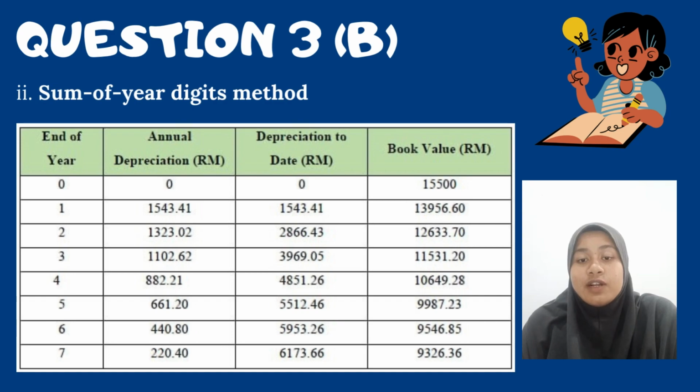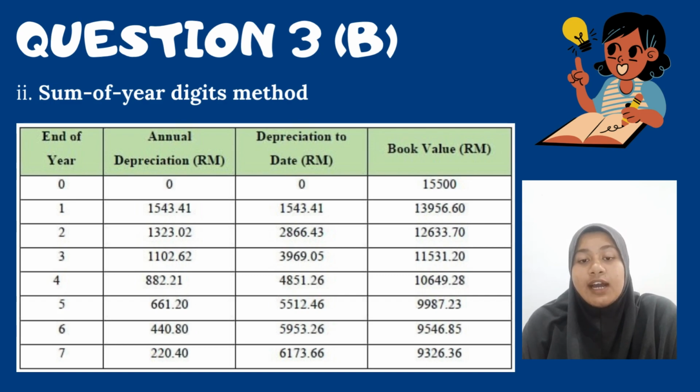useful. The hydraulic plane shaper cutting machine costs RM15,500 and has a salvage value of RM9,326.36 after 7 years. Create a hydraulic plane shaper cutting machine depreciation schedule using the sum of year digits method. To find the sum of years, you must add 7 times (7 plus 1) divided by 2, to get a total of 28.